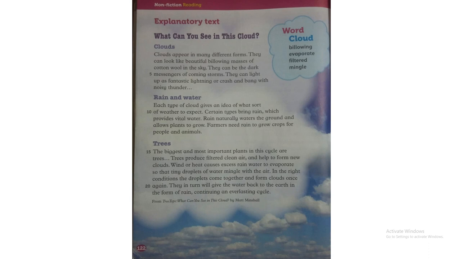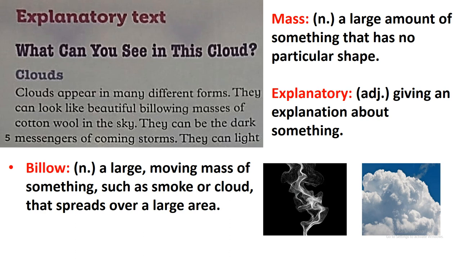On page 122, we can find the second reading that we have in our book. It's from the book called Treetops, What Can You See in This Cloud by Ms. Nourhan. She's a writer and she wrote this book, okay? And this text is from this book.